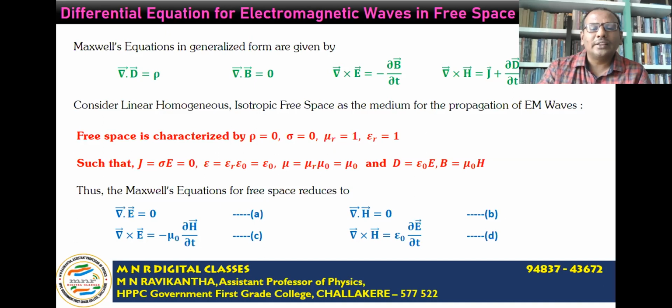Substituting B is equal to mu naught H, and mu naught when I take to the right side, it becomes 0. Similarly, the third equation is del cross E is equal to minus mu naught times ∂H/∂t. Similarly, the fourth equation, del cross H is equal to epsilon naught times ∂E/∂t. So the four equations in generalized form reduce to equations A, B, C, D.